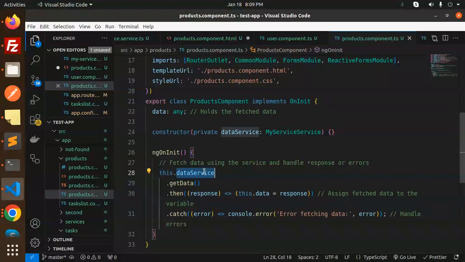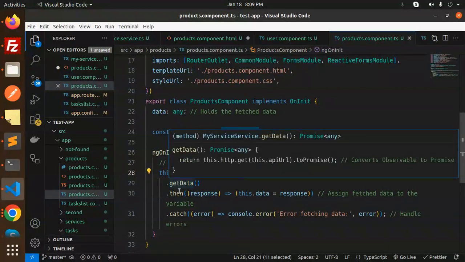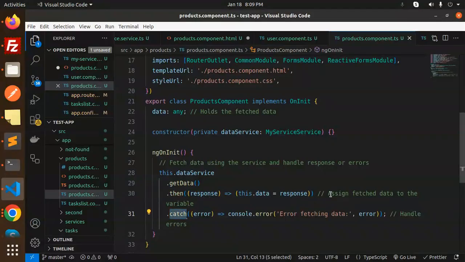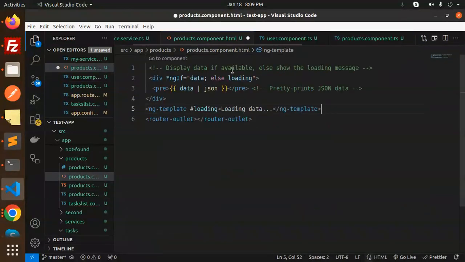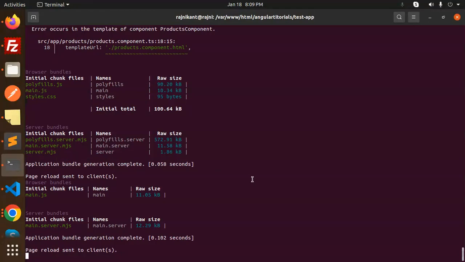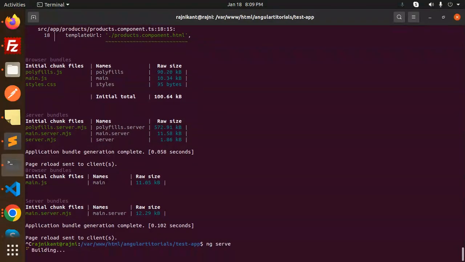So this.dataService.get method we have, and .then .catch. If we get the response, then we will log this and assign it to the data. And if something went wrong, we will go with the catch block, where it logs the error fetching the data. Okay, save this and save this also. And if I run this, Ctrl+C, ng serve.